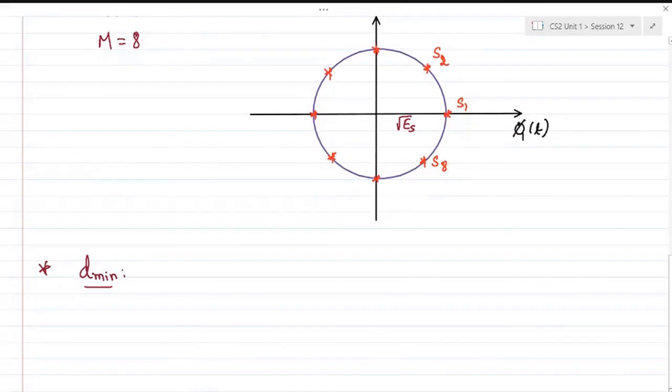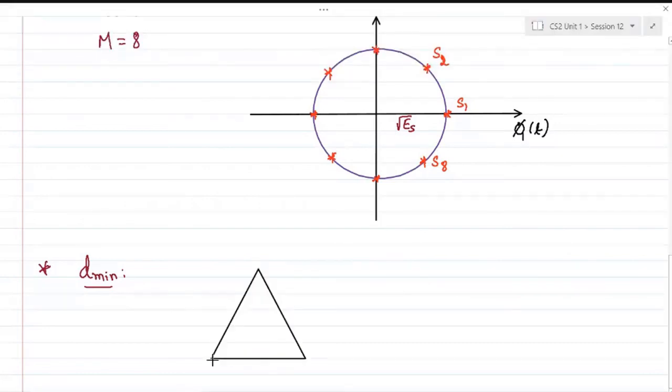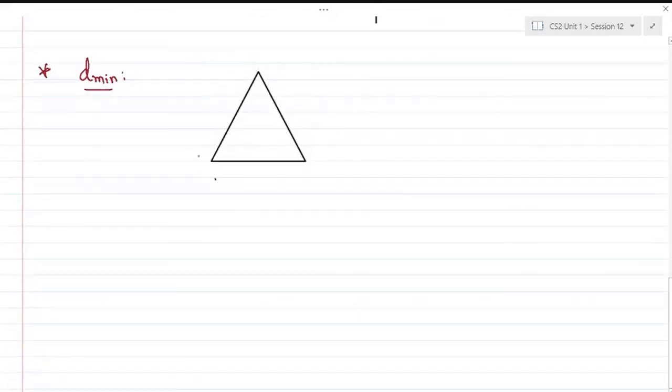But for M-ary PSK, we'll try to address that. If I pick S1 and S2 as two vertices of a triangle, I'll draw that triangle and then calculate the minimum. So here is symbol S1, here is symbol S2, and this is my origin O. The distances OS1 and OS2 are the radius of the circle itself, which is root of ES and root of ES.